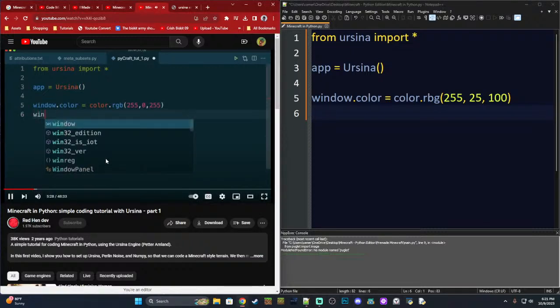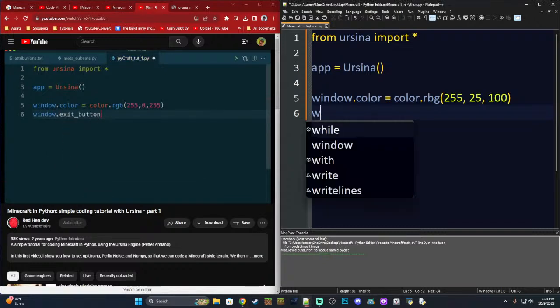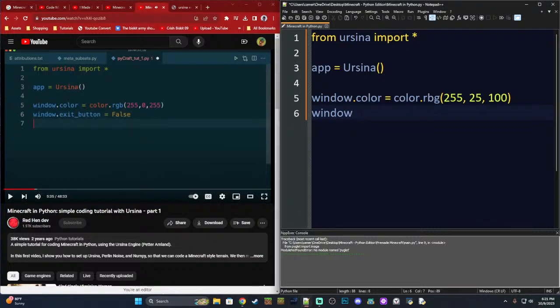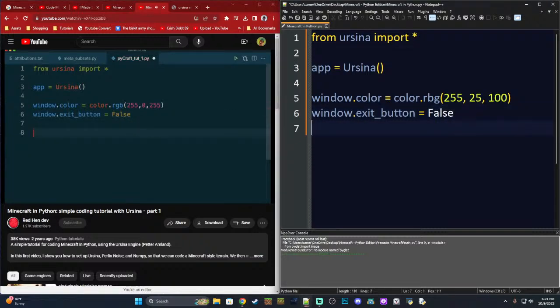I don't want to see the exit button. Okay, he doesn't want to see the exit button. I'm gonna follow him. I'm gonna copy him for a little while until we can kind of figure out what's going on, because we are, like I said, very new to this world. But if y'all want to follow along as well, feel free to follow along in your own Python console. But yeah, let's see how this goes.